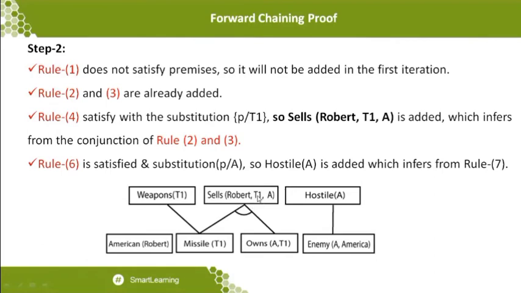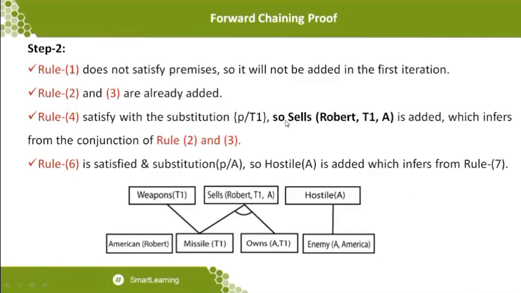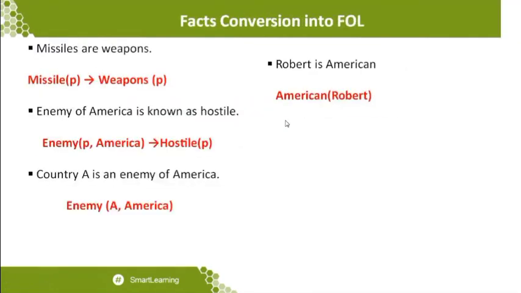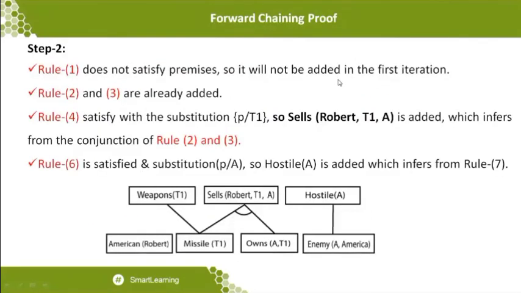Now go to the next representation. When you go to the next step, step 3, because of Criminal(Robert), because we already wrote that statement. Because of Criminal(P), the P is going to be substituted by Robert. So here we have already identified these statements, and after these statements a connectivity should be made across all the statements. Then we can compute the statement known as Criminal(Robert). That's what happens over here.